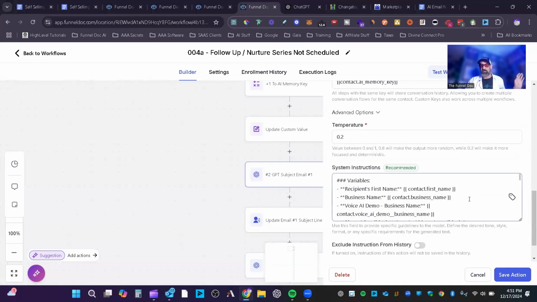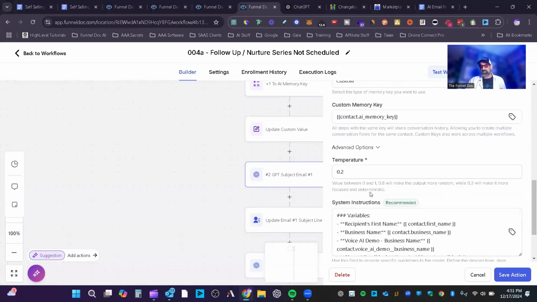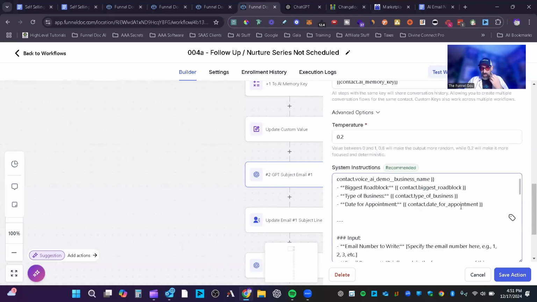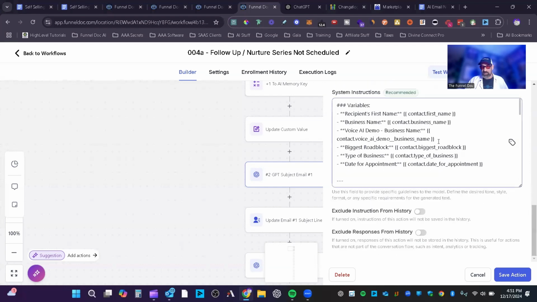Now, the next part is where the magic comes in. This is the temperature. The more or less you adjust it, the more it's going to adhere to the prompt or go wild. That's up to you. But then this is a long prompt, and I don't know that there's actually a limitation on here, because I've written this really long several times as I've come through.